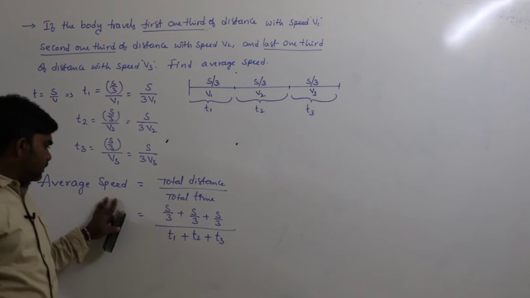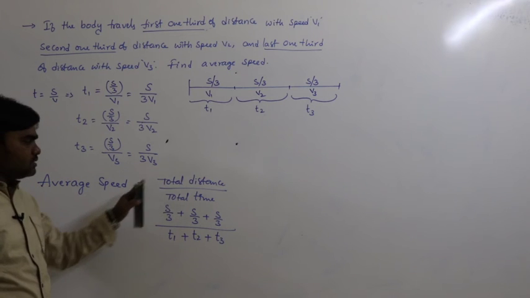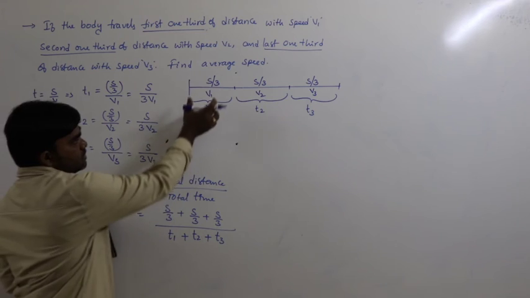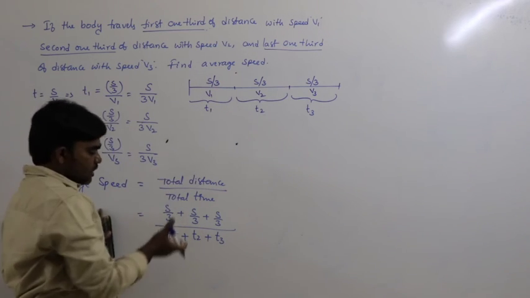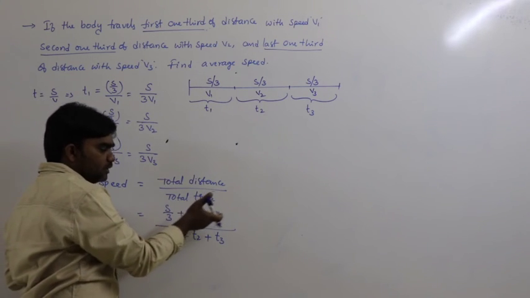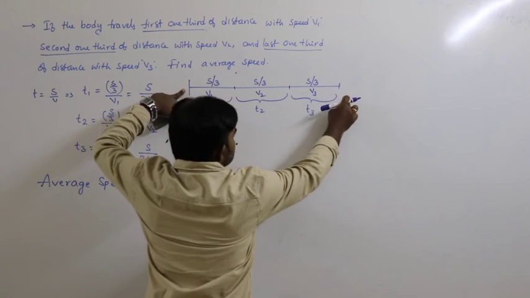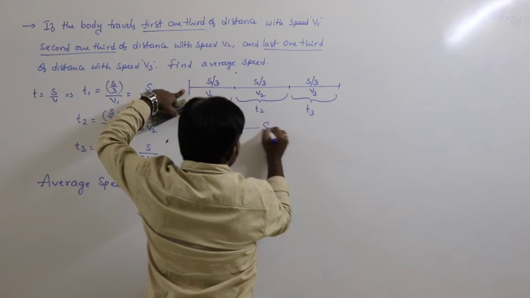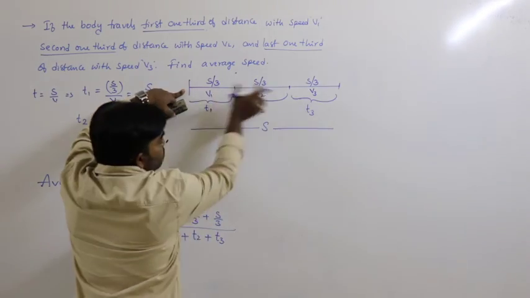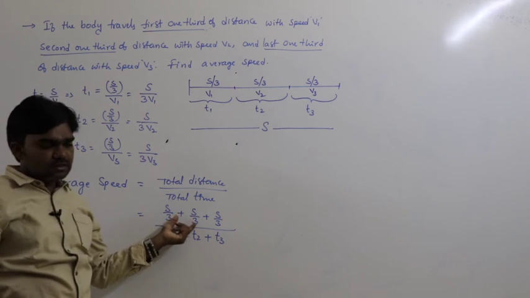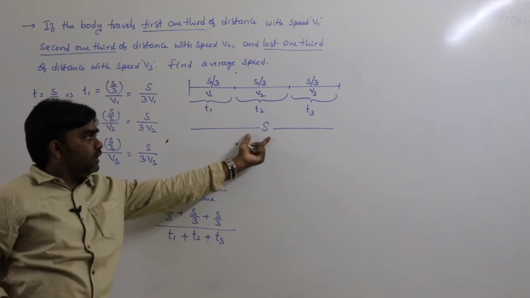In general, according to the formula, average speed can be written as total distance by total time. Here the total distance is divided into 3 parts. Instead of s by 3 plus s by 3 plus s by 3, we can directly write the total distance as s. Let us say the distance between these two points is s. This is divided into 3 equal parts. For our convenience we are writing it like this, or instead we can write directly s.